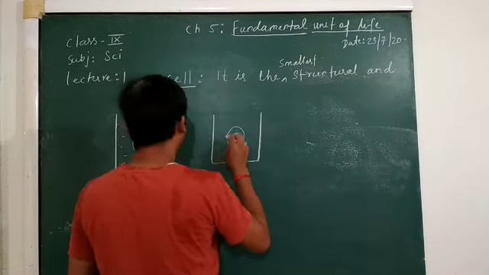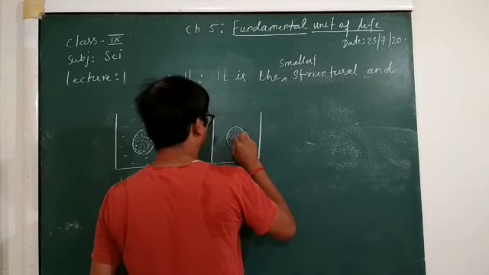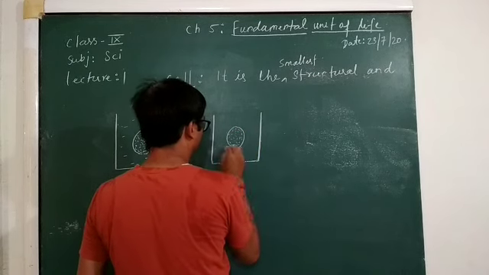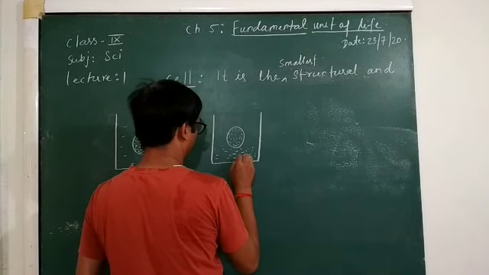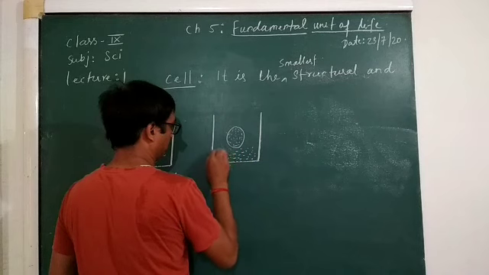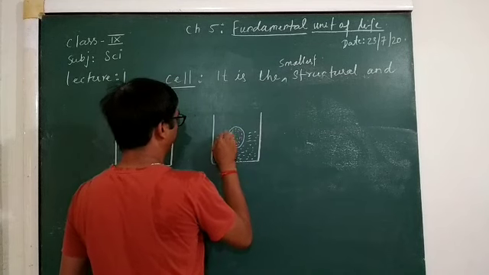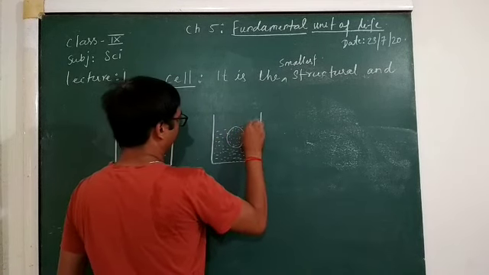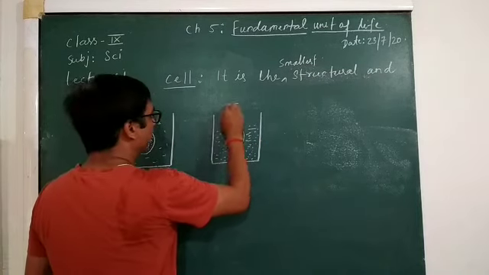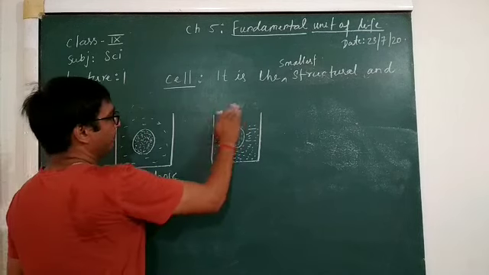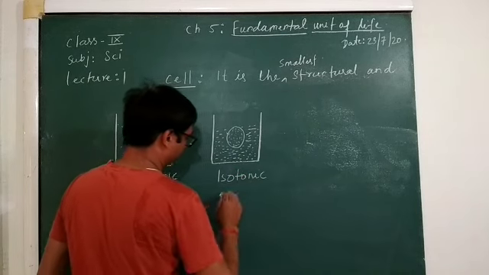Second one, this is the cell. It is found that the concentration of both cell and medium is equal. So it is an isotonic solution.